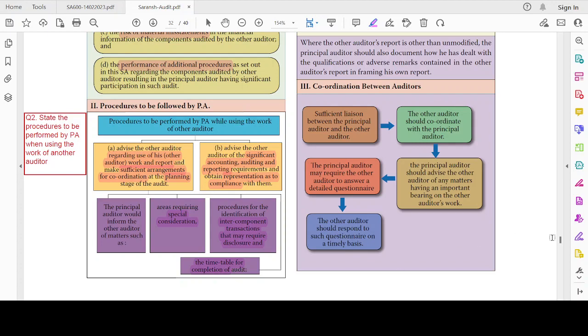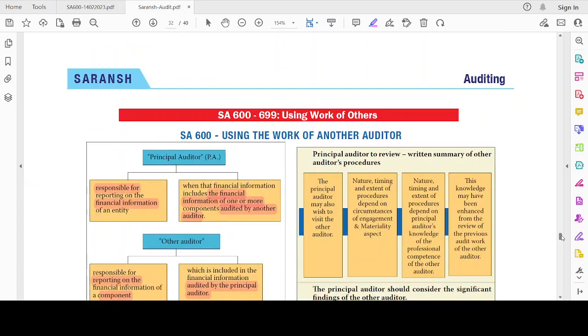Okay, now moving on to the next point. Principal auditors to review the written summary of the other auditor's procedures. What are the procedures that are being done by the other auditor? Those procedures have to be reviewed by the principal auditor. He may also wish to visit the other auditor's place.